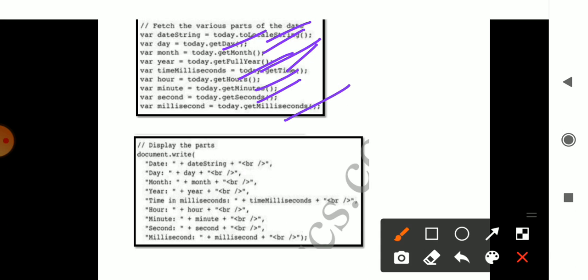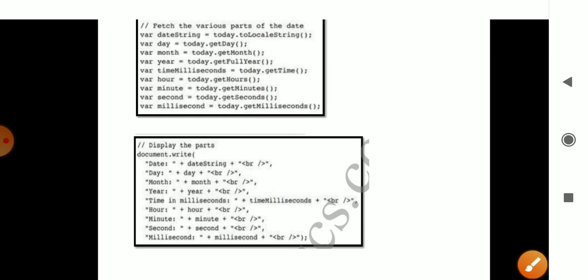Now how this is printed: you use the statement document.write. In that, the date string, the full date, will be accepted. I can get the day and the month, using plus day plus, or plus month plus, and a break will move it to the next line. Then the year, then break. Time in milliseconds can be considered, then hour, minute, second, milliseconds.